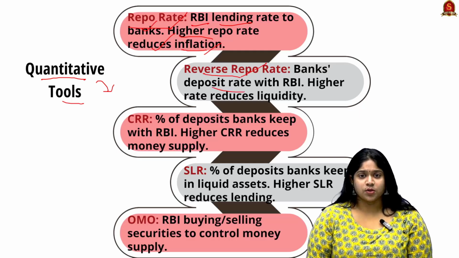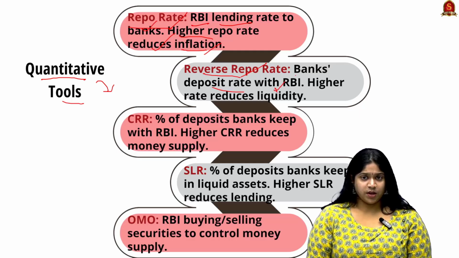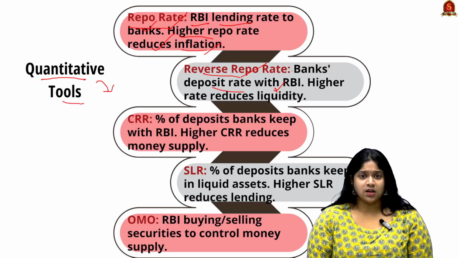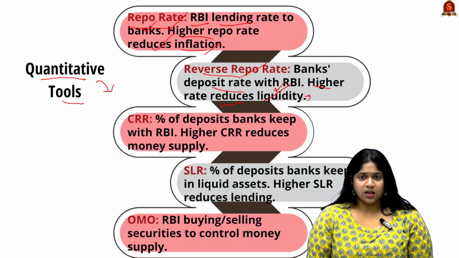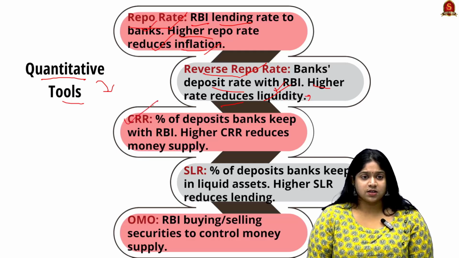Here it is the rate at which banks deposit money with the RBI. The higher the rate, the more it reduces liquidity, that is the presence of money in the economy, and thus it controls inflation. Next is the cash reserve ratio. Here it is the percentage of deposits that banks keep with the RBI.